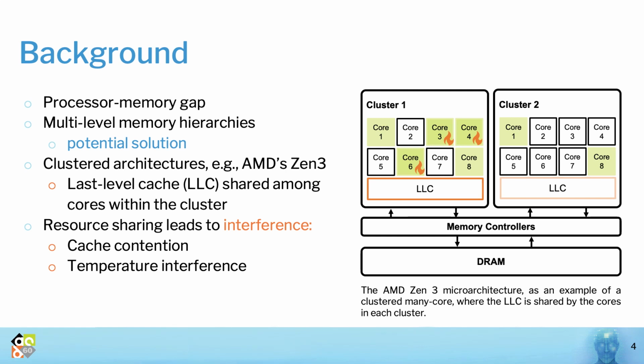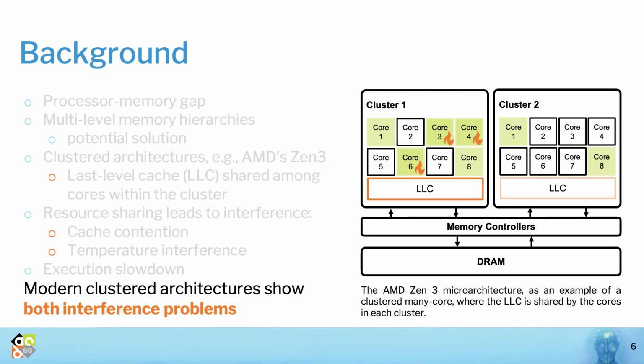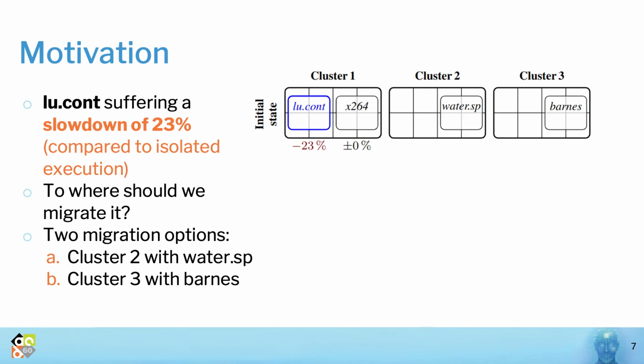Both these types of interference eventually result in execution slowdown, and this can be seen in modern clustered many-core platforms, as we will demonstrate in the next motivational example. Here, we run simulations on a clustered many-core processor with 3 clusters using applications from the Splash2 benchmark suite.